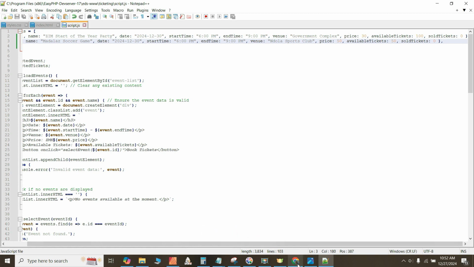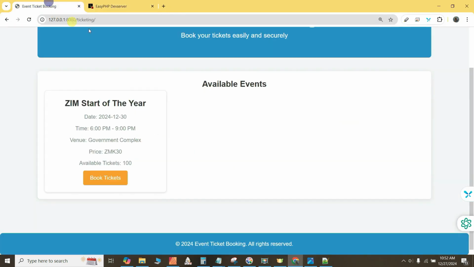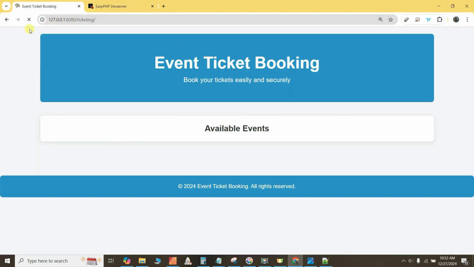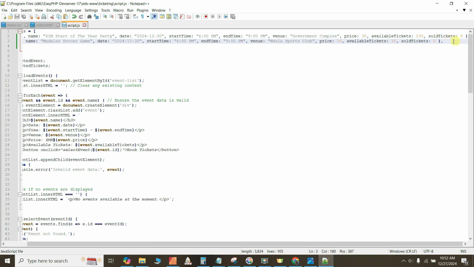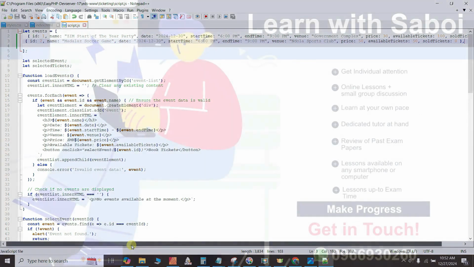All right, so let's go back to our site. Here it is. Let's refresh this. Available tickets, we should have a second available ticket. All right, so notice that sometimes even after refreshing, it does not show. So let's just go to the file to make sure that the information we entered is correct and we did not have any errors. Let's see that.